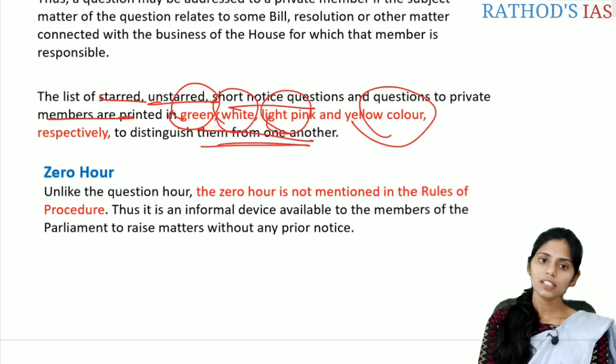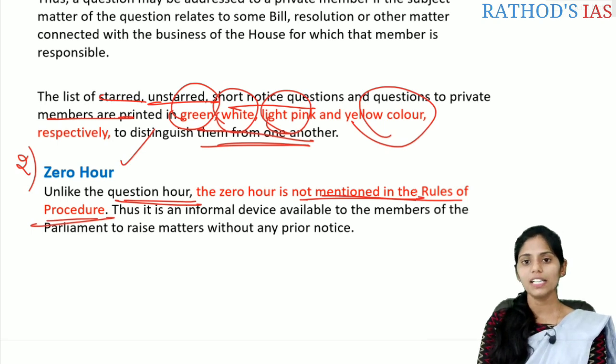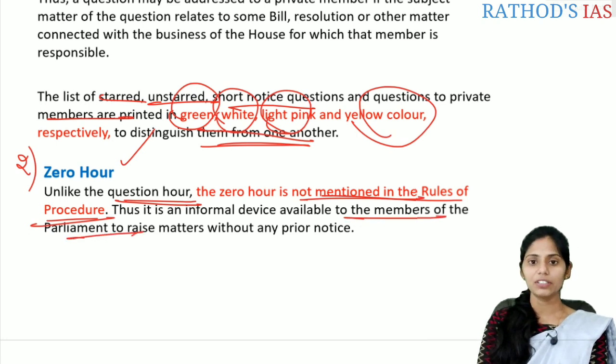So let us see the next part, that is zero hour. Unlike the question hour, zero hour is not mentioned in the rules of procedure. It is an informal device available to the members of parliament, mainly to raise matters without any prior notice.